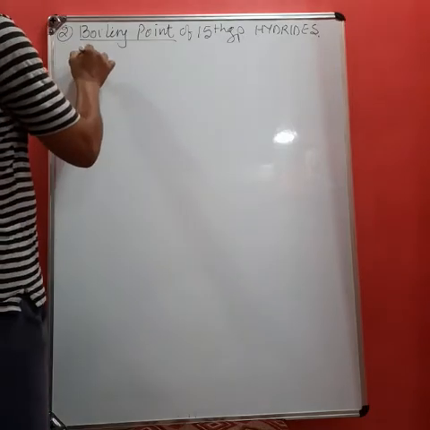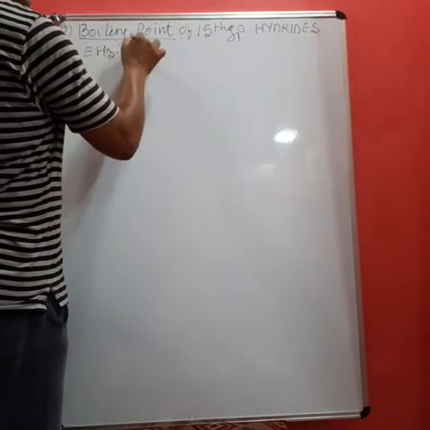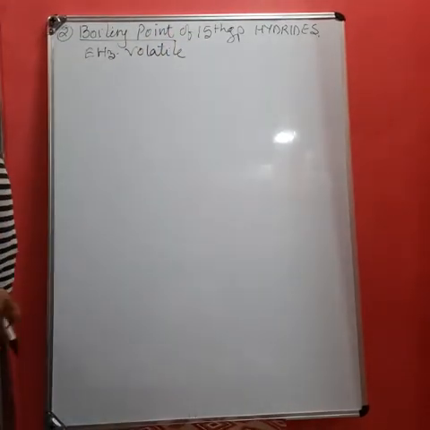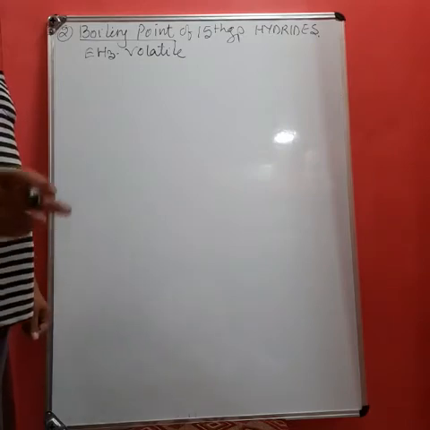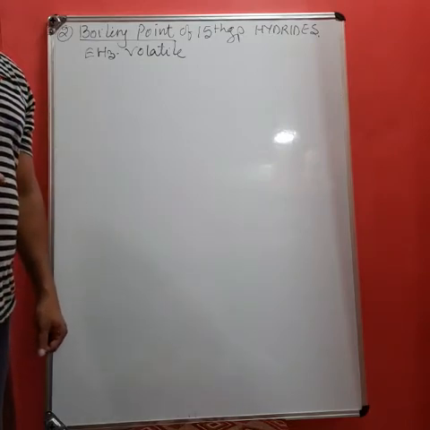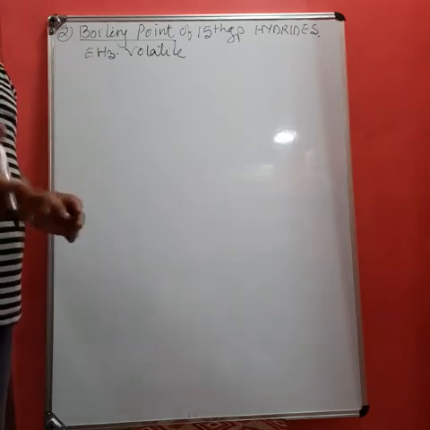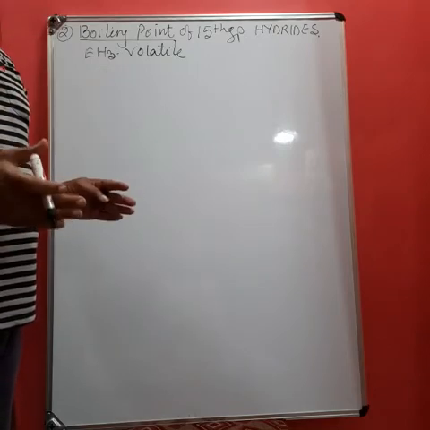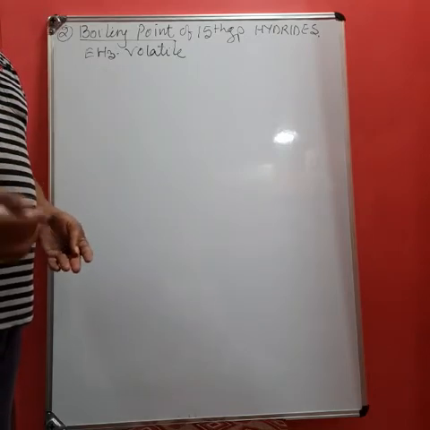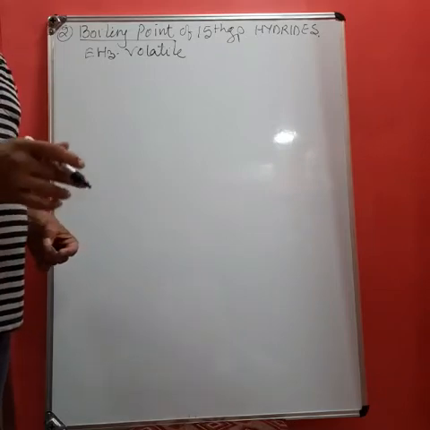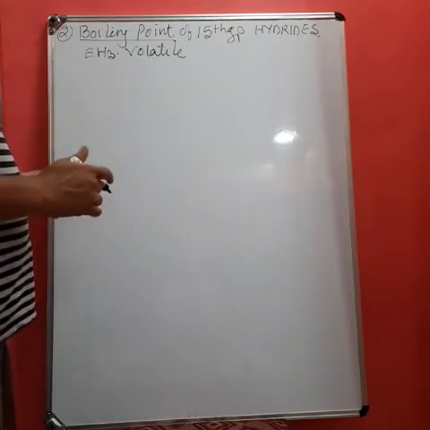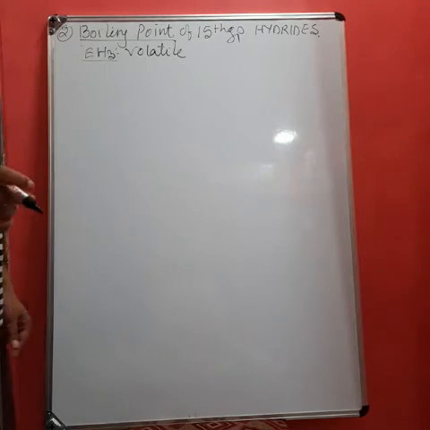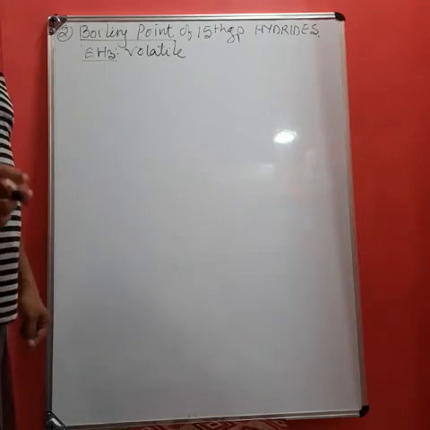As I told you, the hydrides of 15th group are volatile in nature. That is, already they are volatile. Their boiling point is very less as compared to the water. It is because in water strong hydrogen bonding is present, and the hydrogen bonding in water molecule is quite strong, therefore their boiling point is 373 Kelvin. But if we find the boiling point of hydrides of 15th group, it is observed that their boiling point is very less as compared to the water.